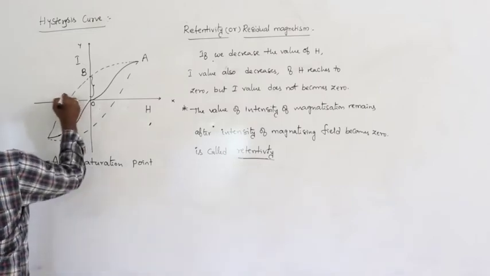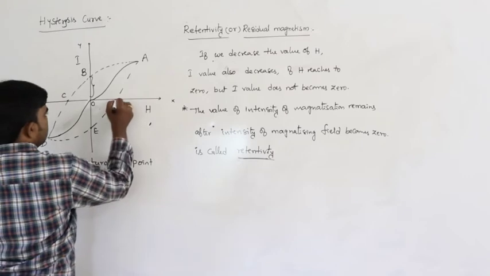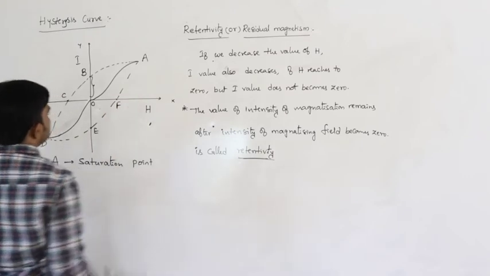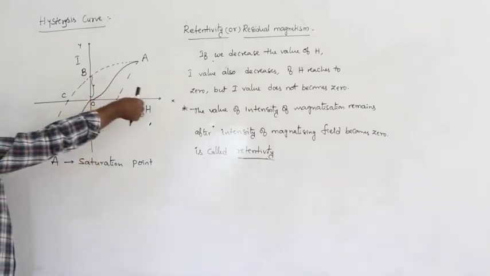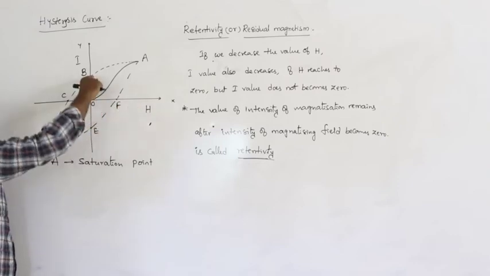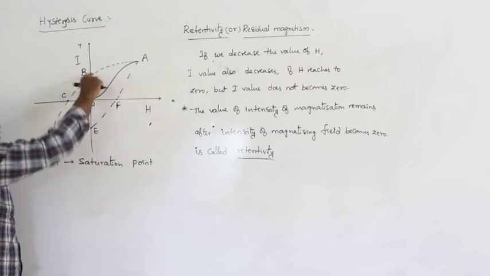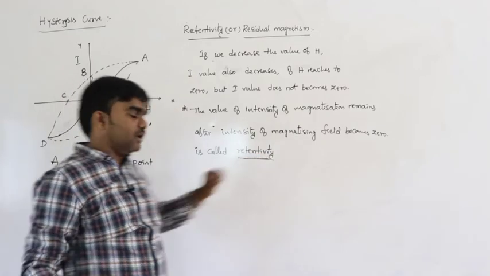Let us say it is C, D, let us say E, so F, like this. So this is the actual graph. If you decrease the H value to 0, a certain amount of I remains. That remaining of I is called retentivity or residual magnetism.